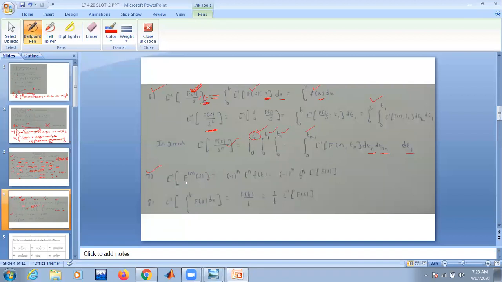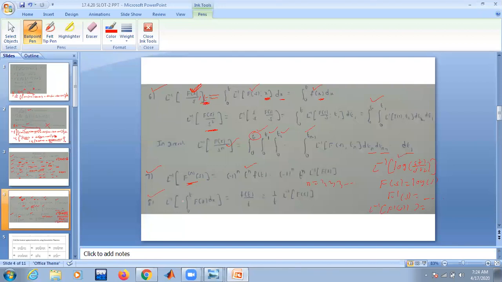Okay. So what is the next property? L inverse of derivative. So when is this formula going to be applied? Whenever you have L inverse of some transcendental function like log of s plus 1 by s plus 2, something like this. Whenever you have a transcendental function, I told you to take this as f of s, then apply f dash on both sides. Then you apply L inverse on both sides. And once you have L inverse of f dash of s, then you can make use of this property. Right? n equal to 1, 2, 3, and so on. Whenever you have a transcendental function, try to use this property.